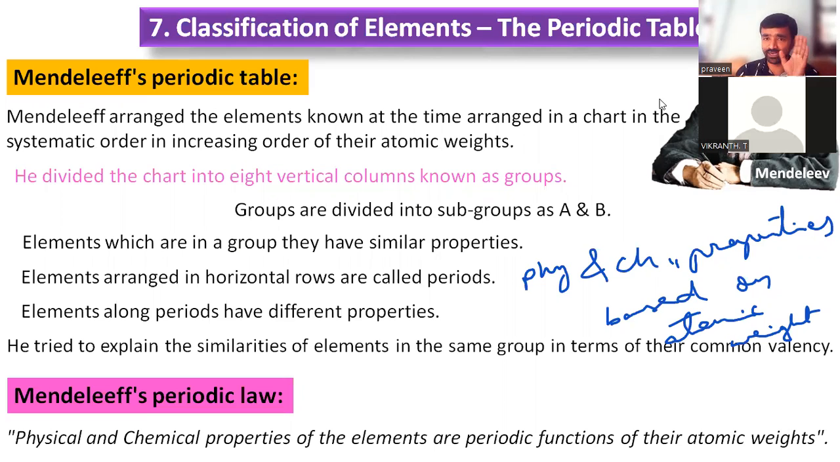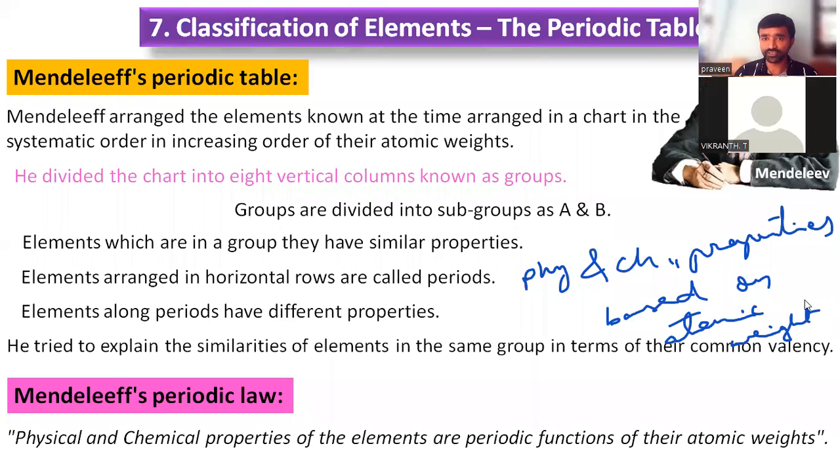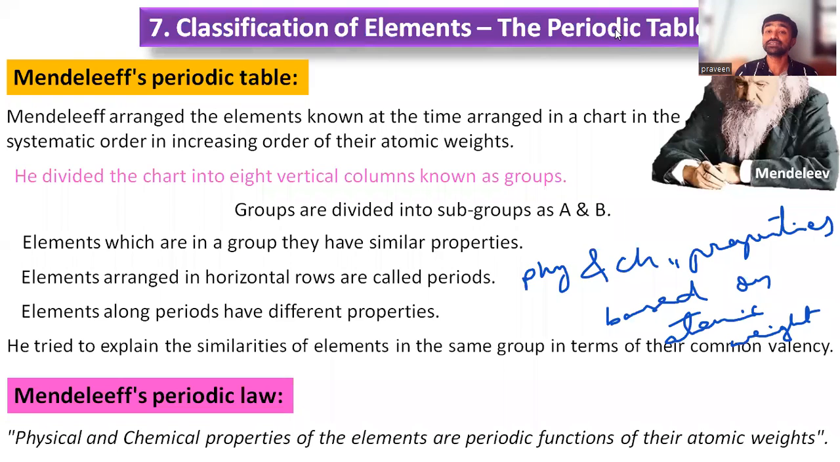So this is what we are observing in the periodic classification given by Mendeleev. Is it clear about the periodic law of Mendeleev? Is it clear? Right. So now we'll go for the salient features of the Mendeleev periodic table.